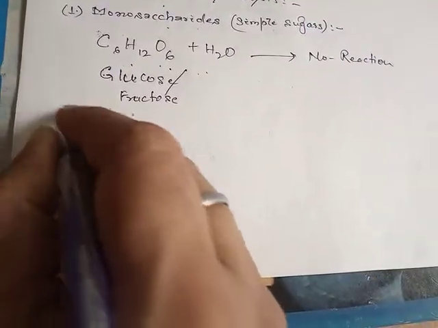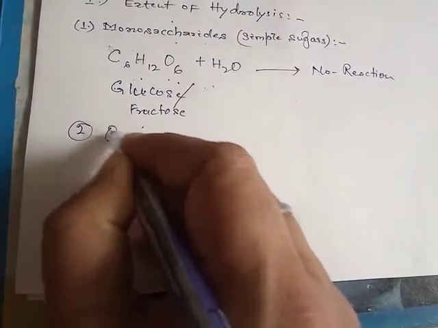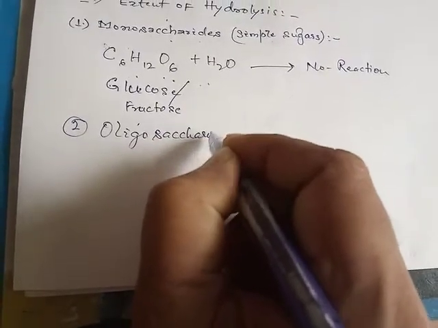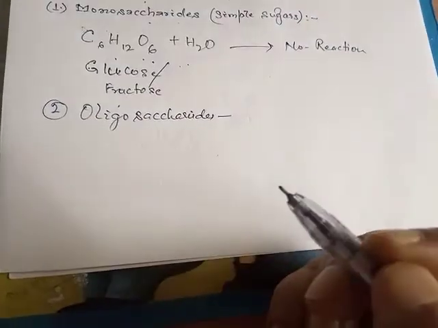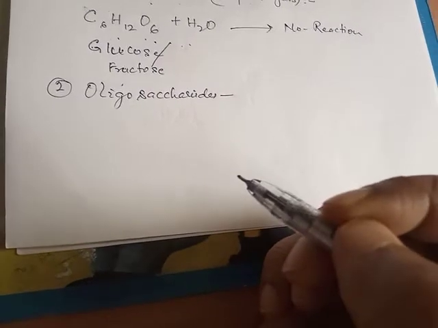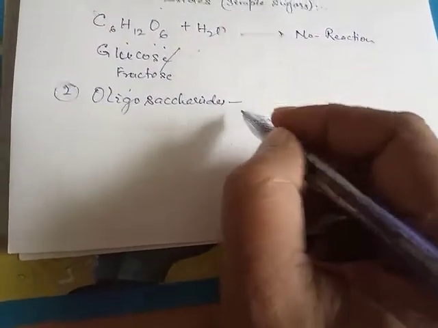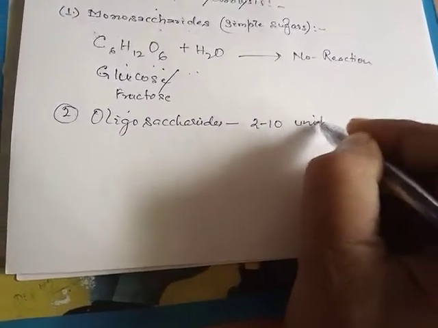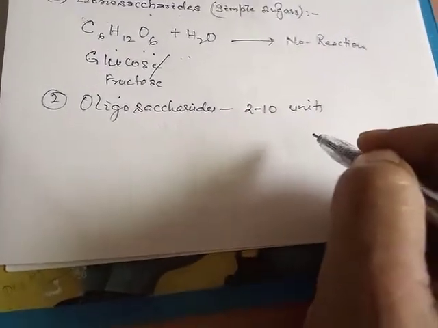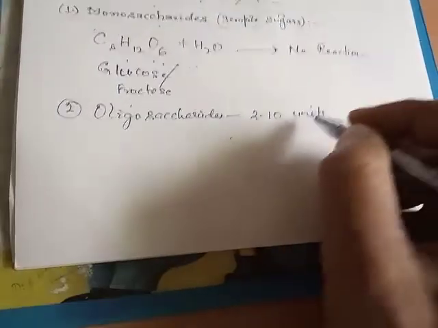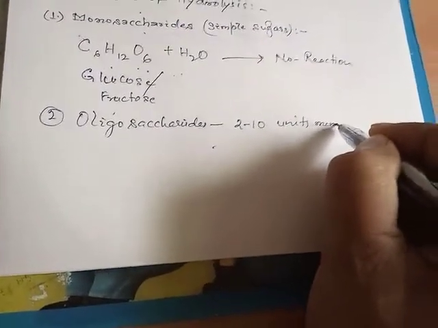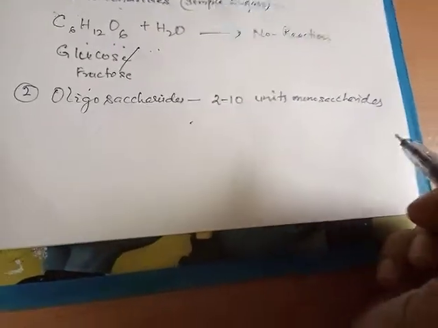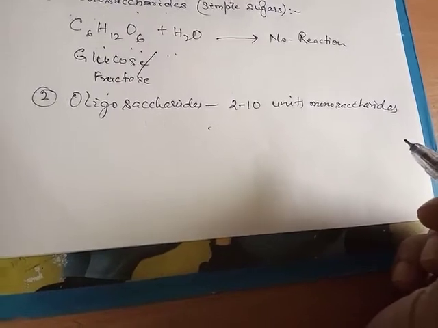The second category is oligosaccharides. Oligosaccharides are made up of 2 to 10 units of monosaccharides or simple sugars.